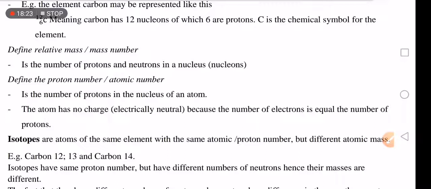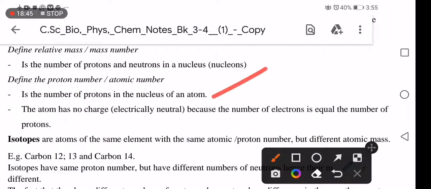And we move on, we want to talk about the proton number or atomic number. Proton number is the number of protons in a nucleus. Proton number can also be called atomic number. This is the number of protons in the nucleus of an atom.